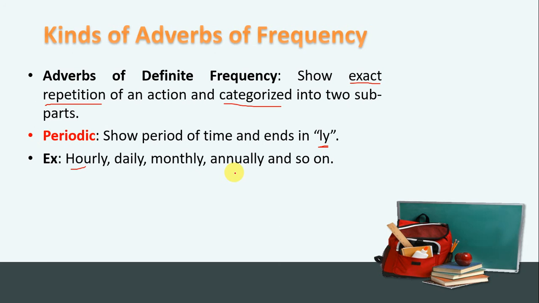So hourly is a definite frequency adverb. It's periodic, okay, and ends with ly. Second, we have numeric frequency adverbs, which show the number of repetitions.